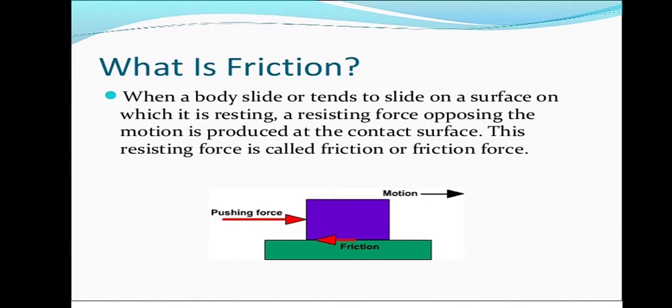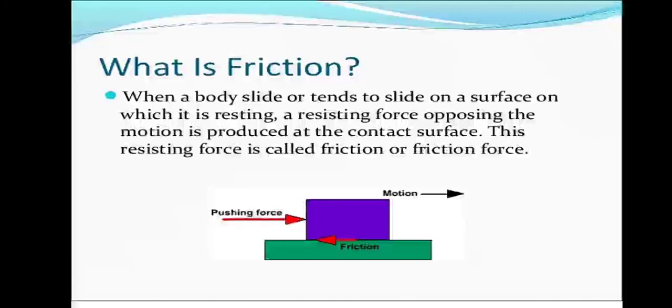First, let us know the meaning of friction. In our daily life, we might have come across different types of motion. Just while walking or while cycling, we felt some opposing force. So, what is that opposing force?